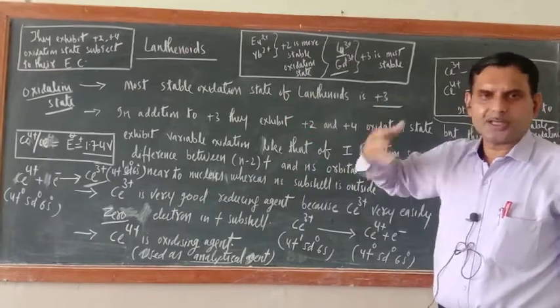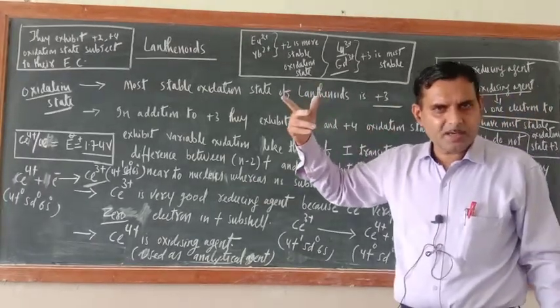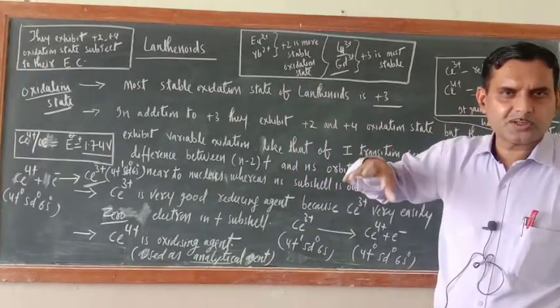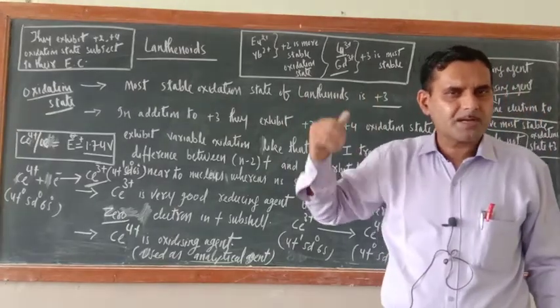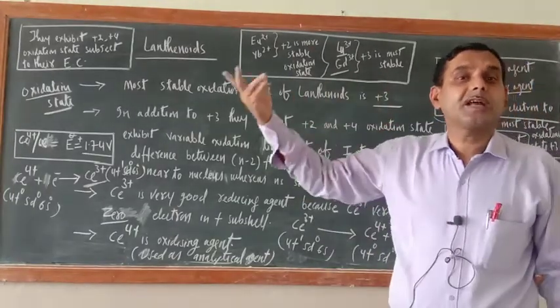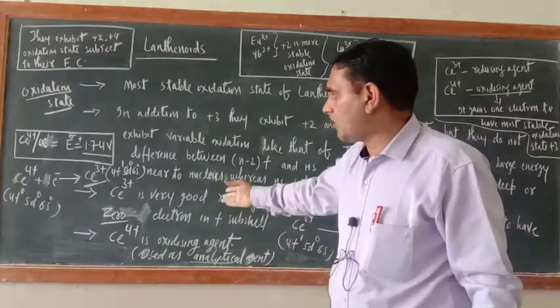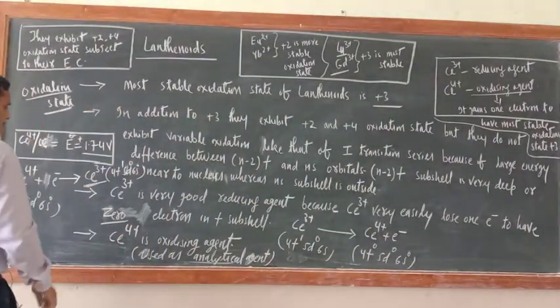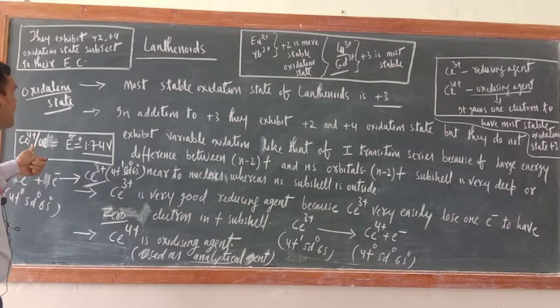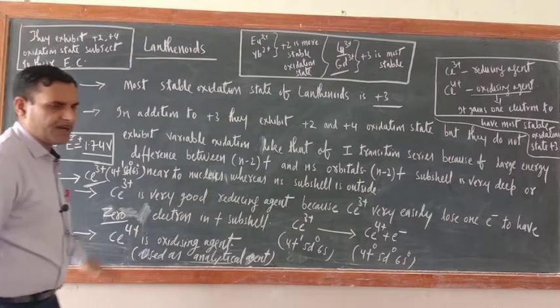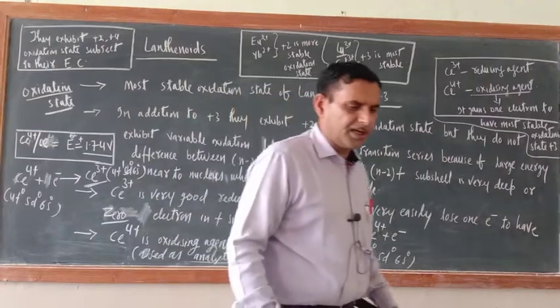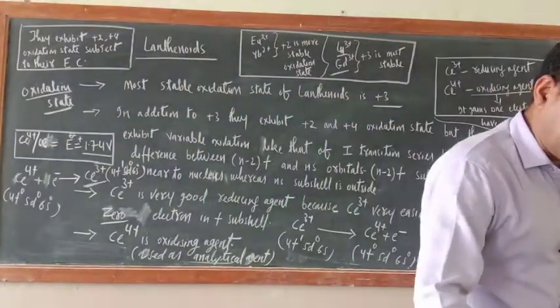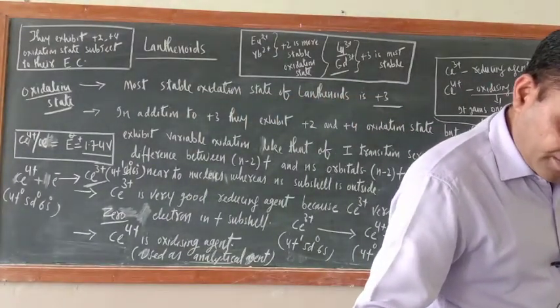So their most stable oxidation state is +3 only, but in addition they exhibit +2 and +4, subject to their electronic configuration. I have given one example of electronic configuration, the cerium case. So in this way oxidation state is completed. Now some other trends are there, one by one I will explain.